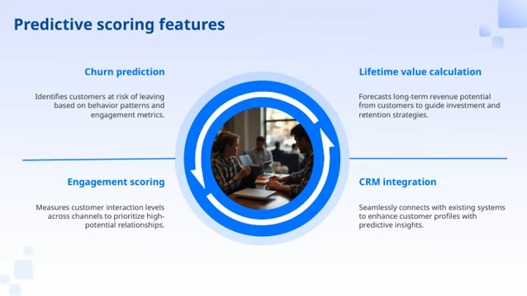Next is engagement scoring. This measures how actively customers are interacting with us across different channels. It allows us to prioritize those relationships that have the highest potential, so we can focus our efforts where they matter most. Then we have lifetime value calculation. This feature forecasts the long-term revenue potential from each customer. Understanding this helps us make smarter decisions about where to invest our resources for retention and growth.